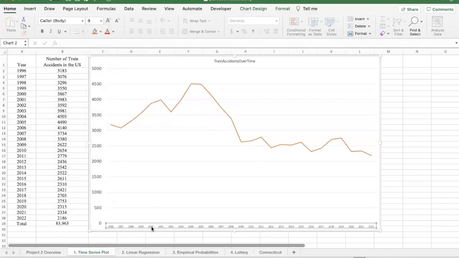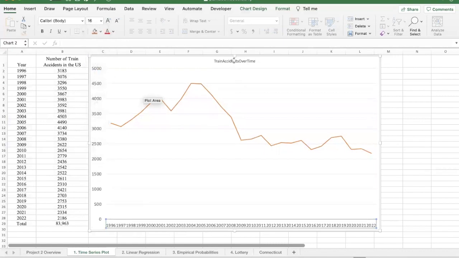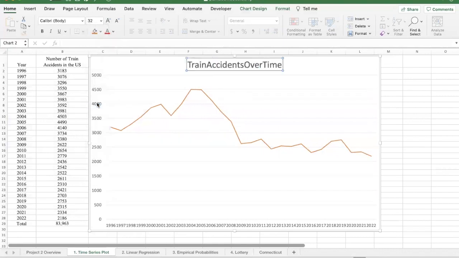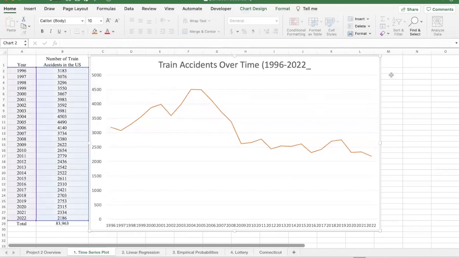I'm going to change these numbers down here, which are the years, also to the 16 font, trying to keep it uniform. And then up here, I'll just change this to a much bigger font and then say something like train accidents over time, and then be more specific and parenthetically give the years we're talking about. All right, so we have the train accidents over time. Over here, we have the number of accidents, and down here, this doesn't look very good.